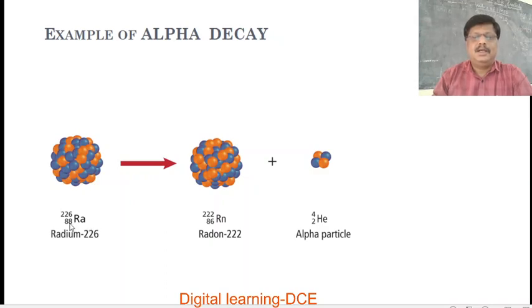Here atomic number decreases by 2, 88 becomes 86, and mass number decreases by 4, that is 226 minus 4, which is 222, plus an alpha particle having 2 units of charge and 4 units of mass. In this reaction both atomic number and mass number are conserved, because 2 plus 86 gives 88, and 4 plus 222 gives 226.